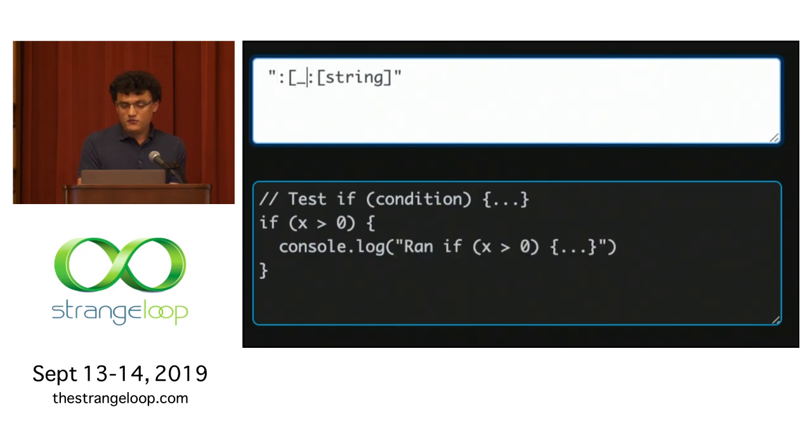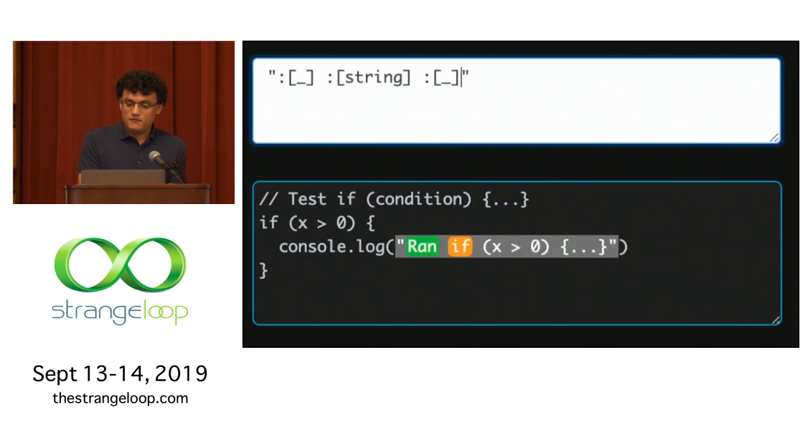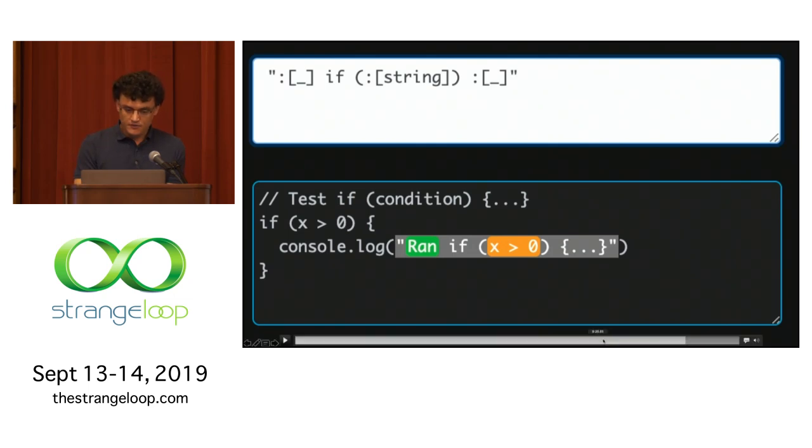And if we knew the contents of the string that we were interested in, maybe we'd want to match on something like if and ignore the parts around it. So this underscore is just ignoring parts before and after the string that we're interested in here. And so we can match on that same condition inside the string. So there's this distinction between code, data, and white space or comments.